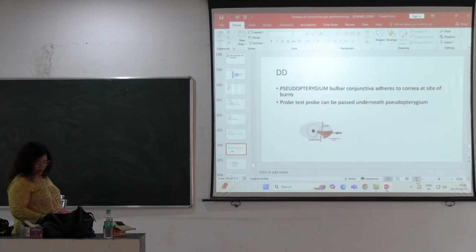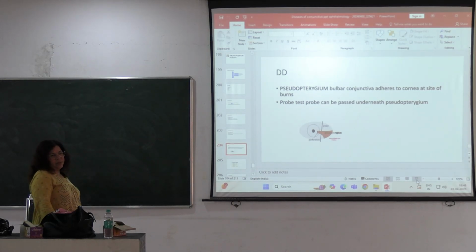Then differential diagnosis. Pterygium is differentiated from pseudopterygium. Pseudopterygium is scarring of the conjunctiva due to burn or injury, where the bulbar conjunctiva is adhered to the cornea, and it should be differentiated with the probe test. When we pass the probe under the pterygium, it is not possible, but in case of pseudopterygium, we can easily pass the probe underneath.